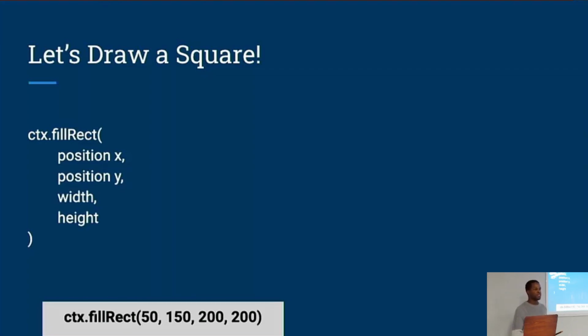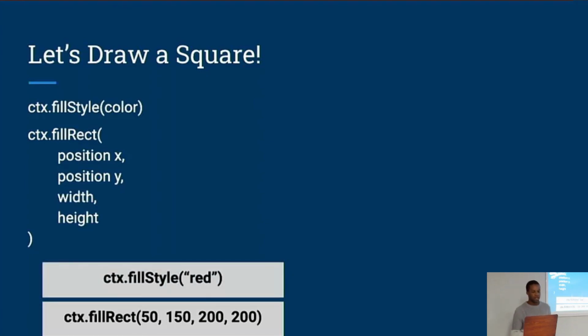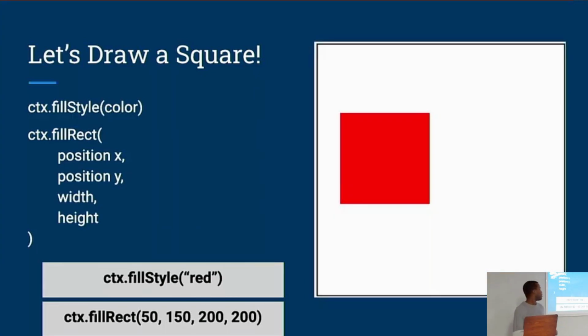One other thing to note is that the default fill style for this function is black, but if you want your square to have a different color or maybe a pattern or a gradient, you can define that using another function called fill style, which takes a color as an argument. So if, for instance, I want to create a red square, then before I call this fill rect function, I will call fill style and pass it red as an argument. And then as a result, what we have is this. We have our canvas and we have our 200 by 200 square exactly where we want it to be. So yeah, we've done our very first thing on the canvas.